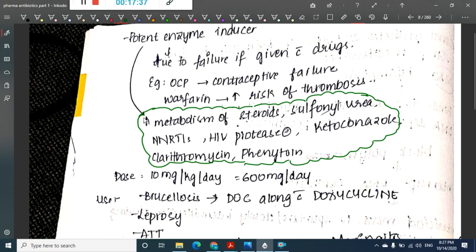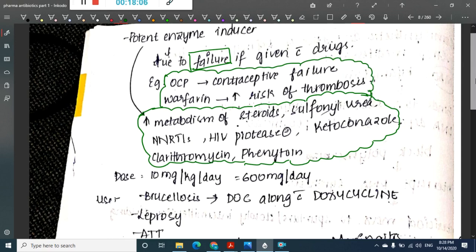It will increase the metabolism of all the drugs which are metabolized by CYP enzymes, and thus it results in failure of the drugs. So we should not give OCPs with rifampicin. You should not give warfarin also with rifampicin, because warfarin is metabolized faster, so there is increased risk of thrombosis.